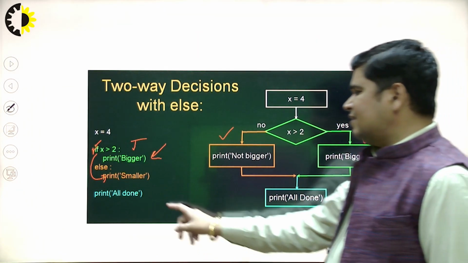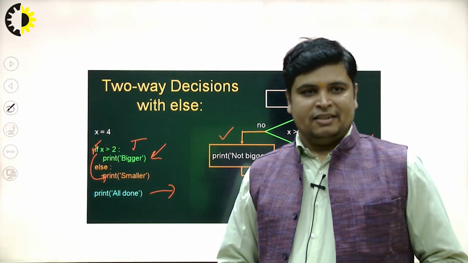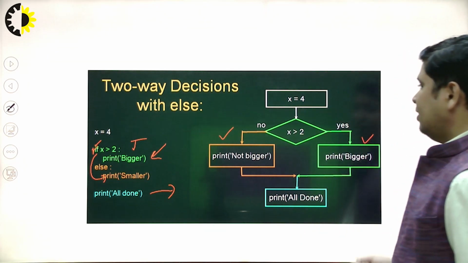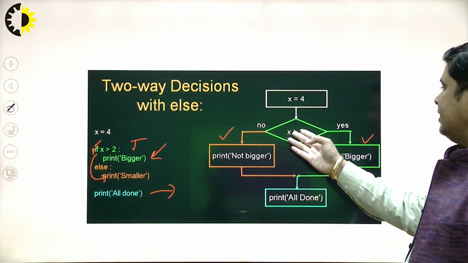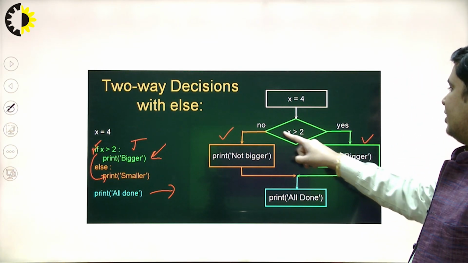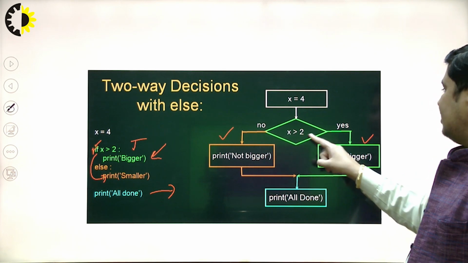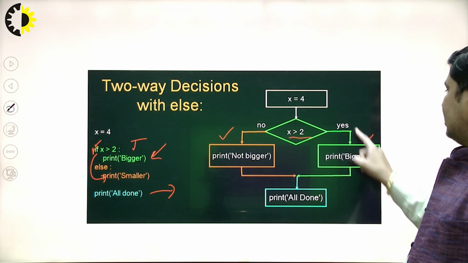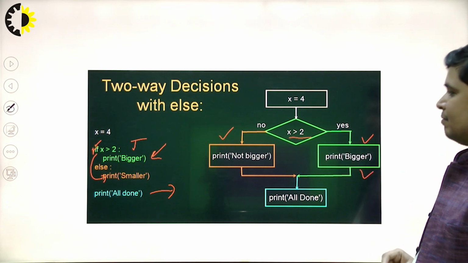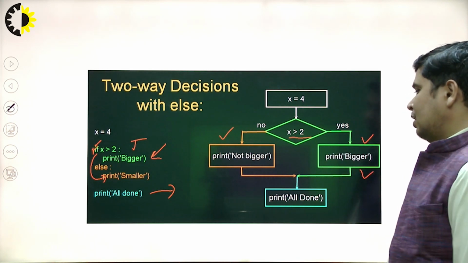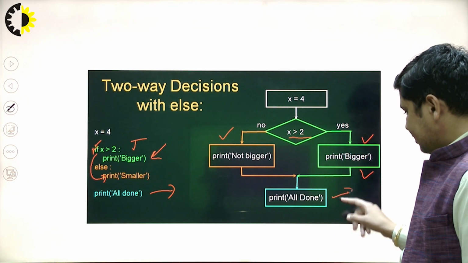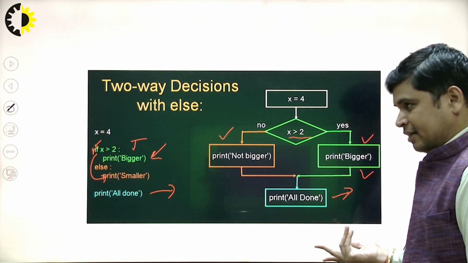And this is the simple statement. This is always executed, no issue at all. So this condition will be tested. This condition becomes false. This condition becomes true. This part will be executed: bigger. And this is a simple statement. This is always executed.